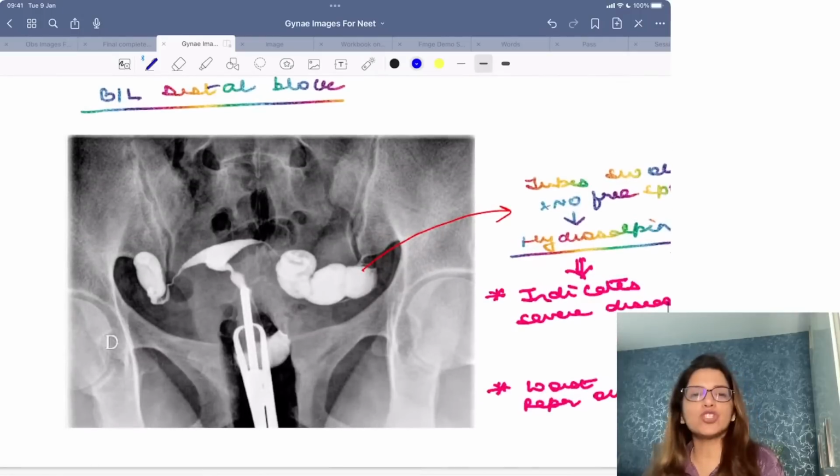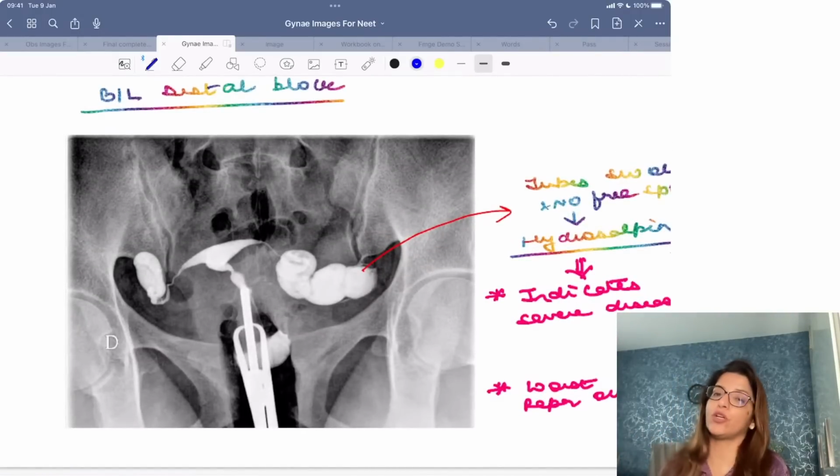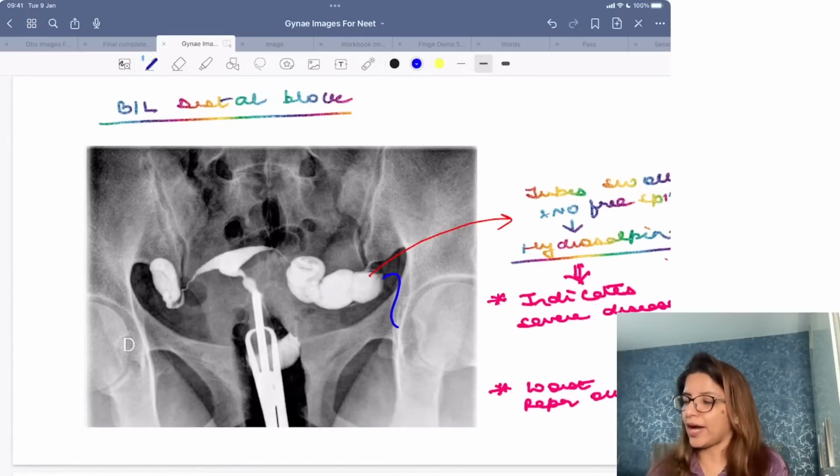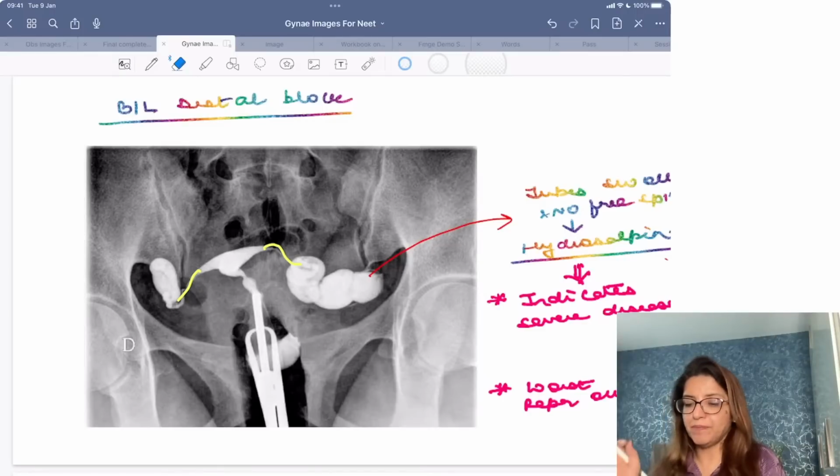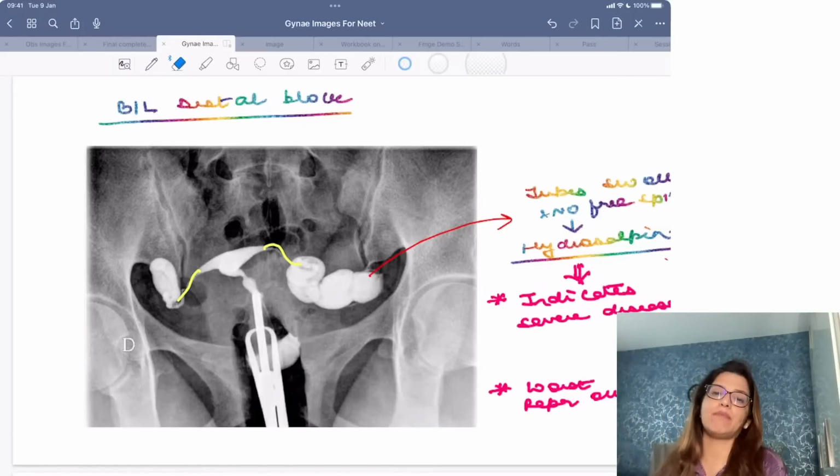Now, what is this image showing you over here? Again, this is an HSG image. What is it showing? This was asked in one of your NEET exams. This image is showing that the tubes are dilated and the dye is not spilling out. I cannot see the dye coming out from the tubes. The dye has gone into the tubes. The tubes are dilated, but the dye is not coming out. That means it's a bilateral distal block, right? So this is hydrosalpinx along with bilateral distal block.